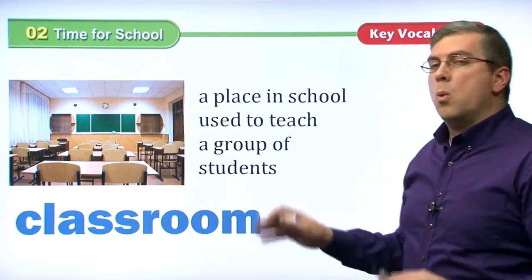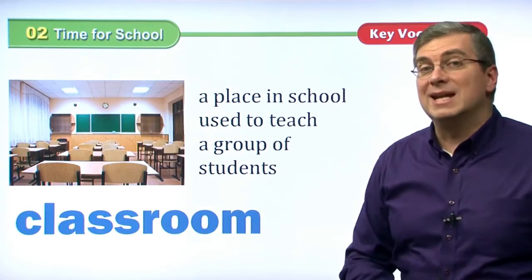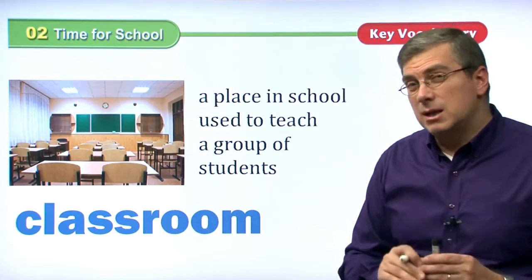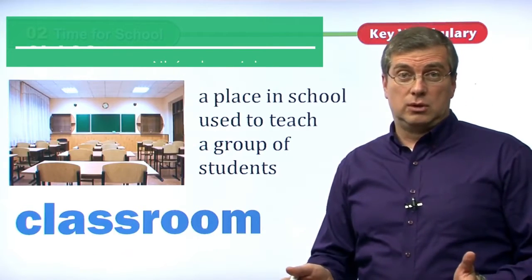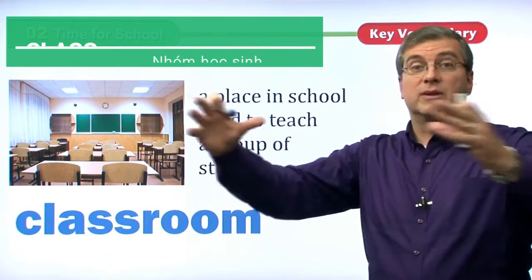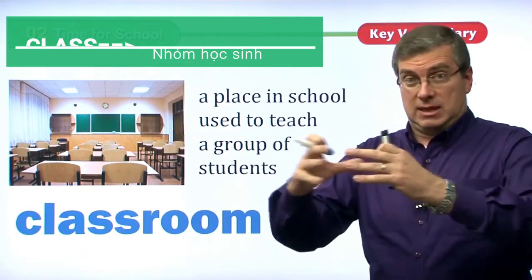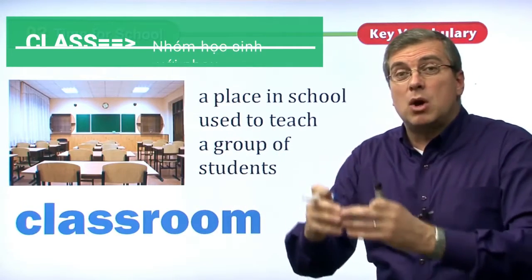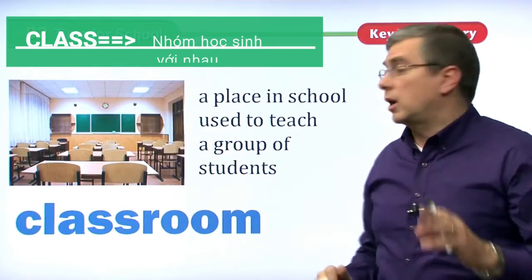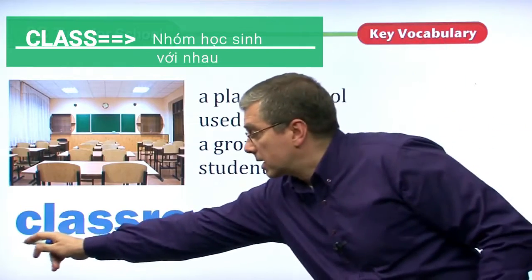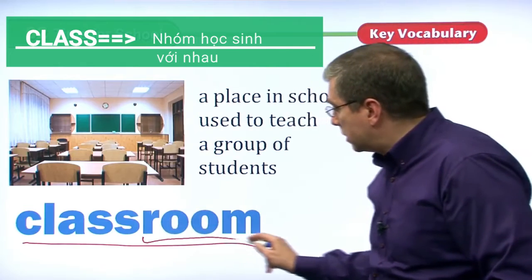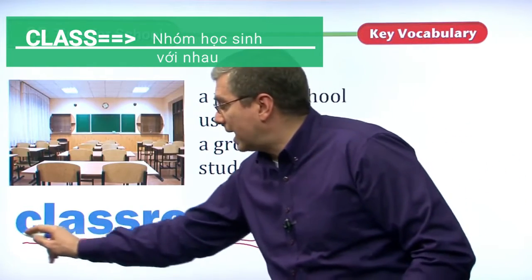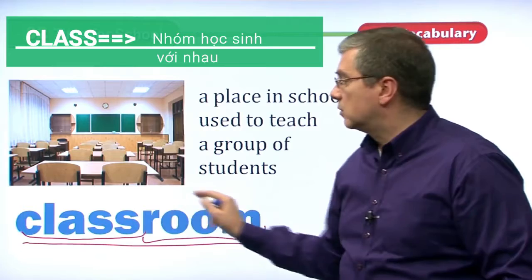First of all, where are you when you are in class? You can say, I'm in school, right? But school is a big building. In that building, there are many smaller rooms. You are in the classroom. It's a very easy word because it's the room where you have class, right? It's two words, class, room.